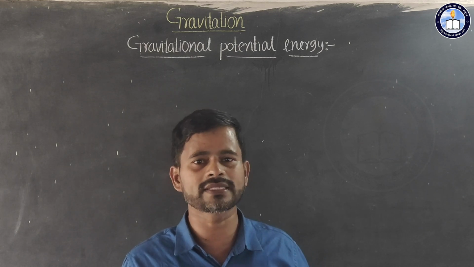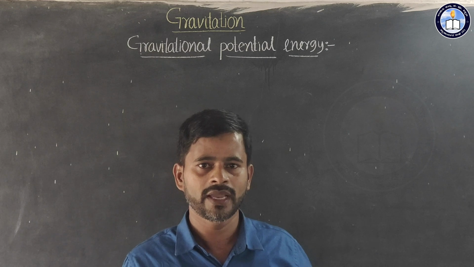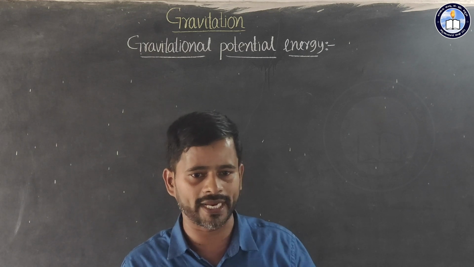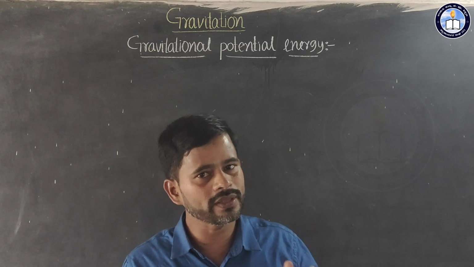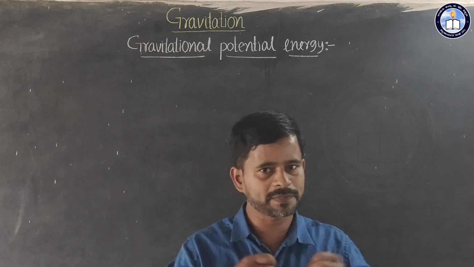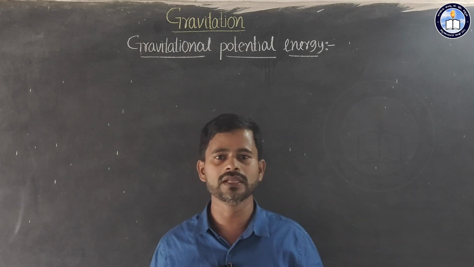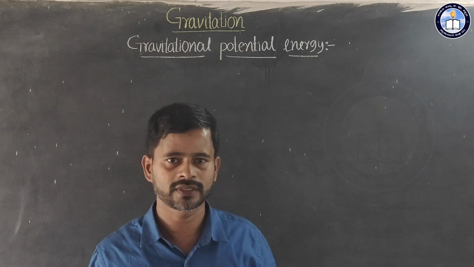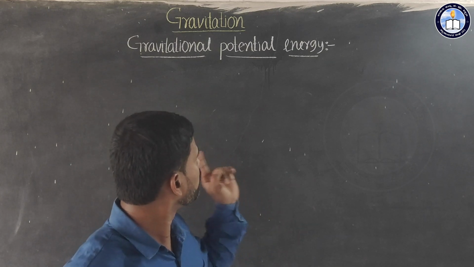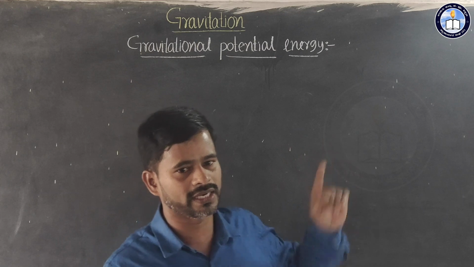We can give a few examples of potential energy: water stored in a tank, water stored in a dam, or a stretched spring. These are a few examples of potential energy. Here we have to discuss gravitational potential energy.